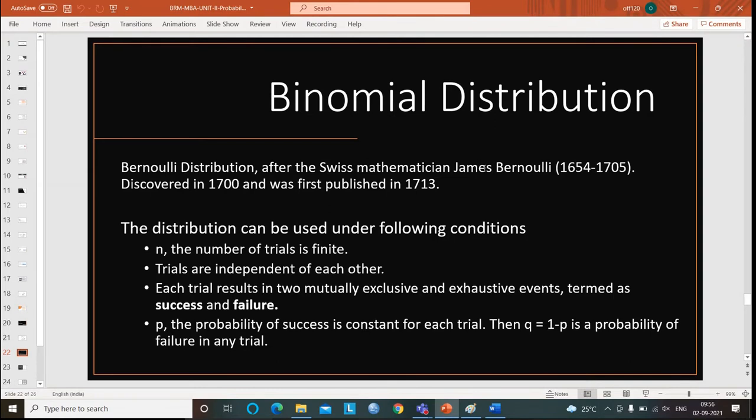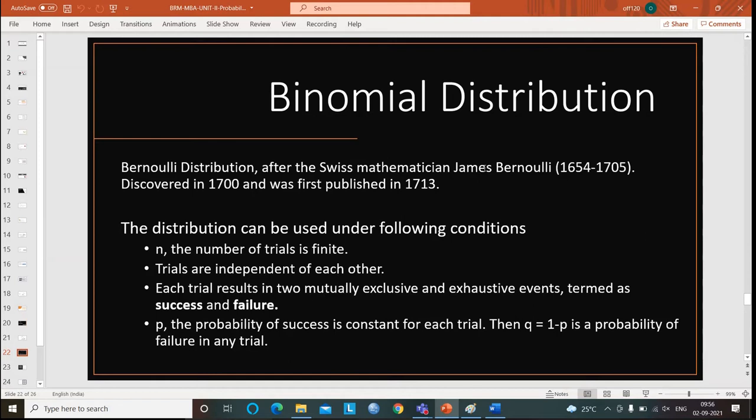Now, the third point is that each trial results in two mutually exclusive and exhaustive events termed as success and failure. That means any experiment you are doing should have only two outcomes, not more than two outcomes. What are those two outcomes here? Either it might be a success or a failure. Just now I told you that.